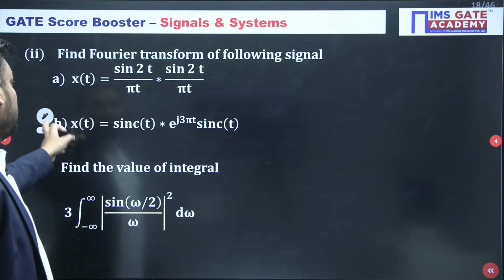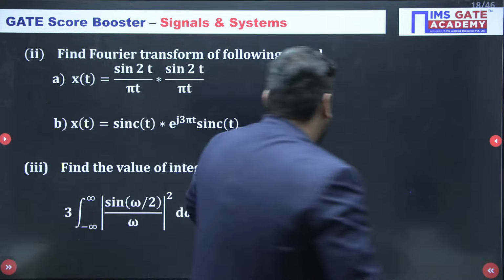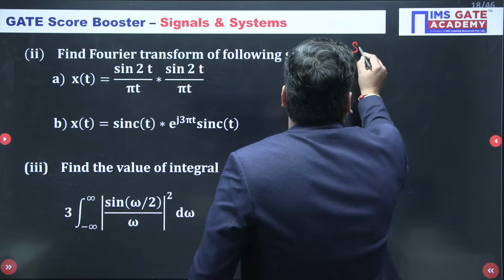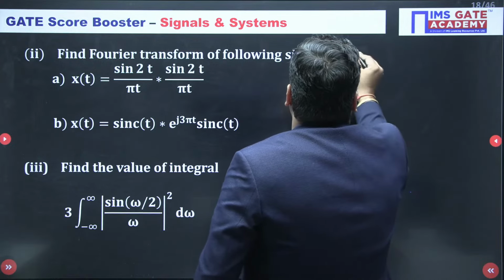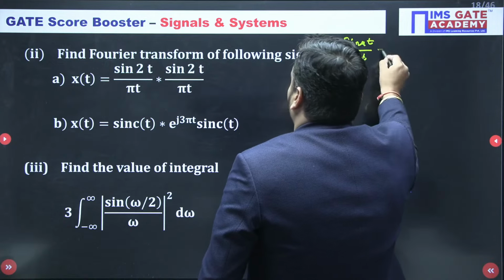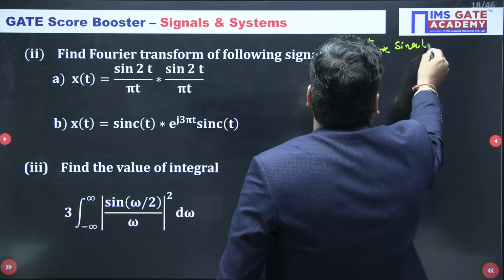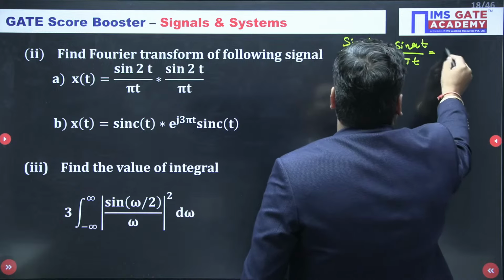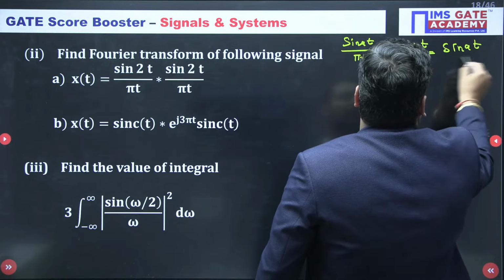Here comes this question. How many of you remember this standard note? I hope you remember this. Convolution of sine of AT upon pi t with sine of AT upon pi t is nothing but sine of AT upon pi t.